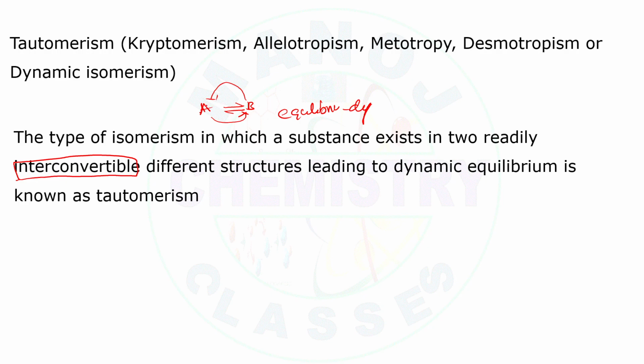These readily interconvertible structures are known as tautomers, and this entire phenomenon is known as tautomerism. Simply put, tautomerism is where there are two readily interconvertible structures. Those structures are known as tautomers, and this phenomenon is known as tautomerism.